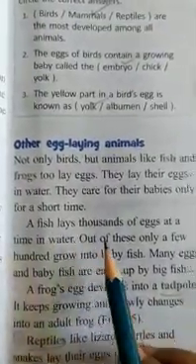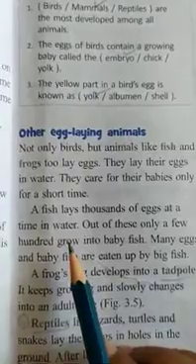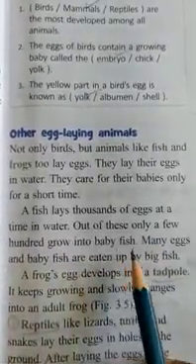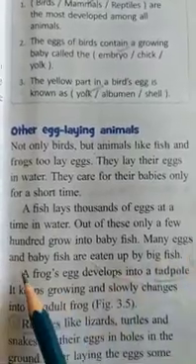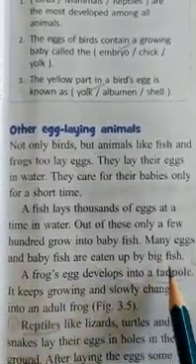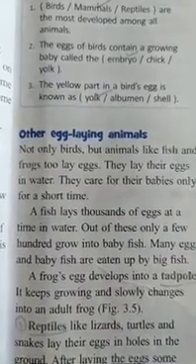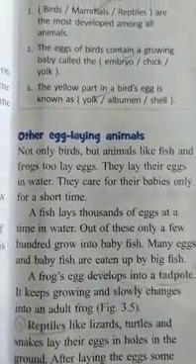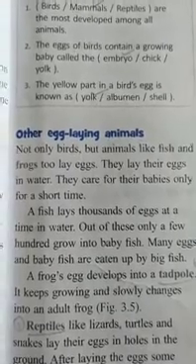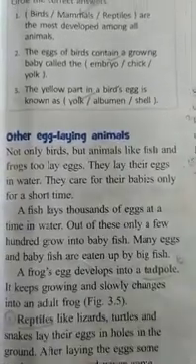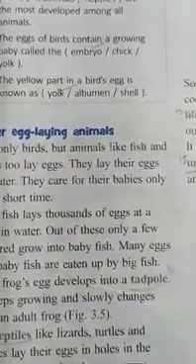A fish lays thousands of eggs at a time in water. Out of these, only a few hundred grow into baby fish. Many eggs and baby fish are eaten by big fish. See children, thousands of eggs are laid by a single fish, but not all of them grow into new babies. Okay, that is the reason it lays so many eggs, children.